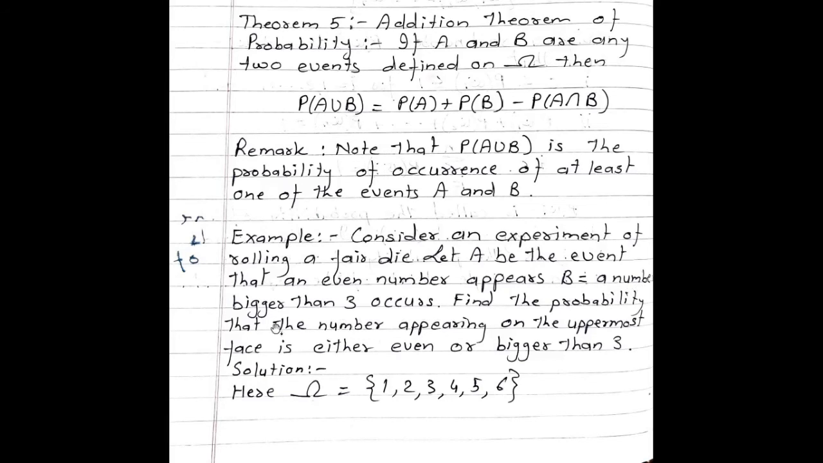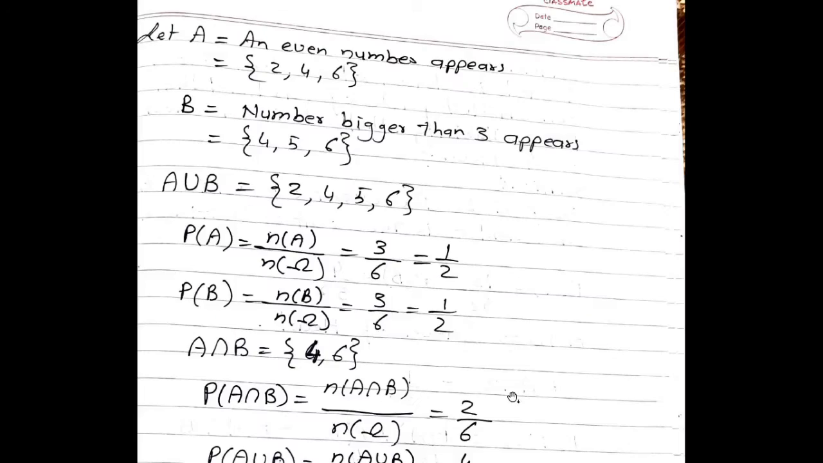Find the probability that the number appearing on the uppermost face is either even or bigger than 3. Solution. As the experiment is rolling of a die, we know that omega is given by 1, 2, 3, 4, 5 and 6. Now define event A. Let A be the event that an even number appears. So A is equal to {2, 4, 6}.